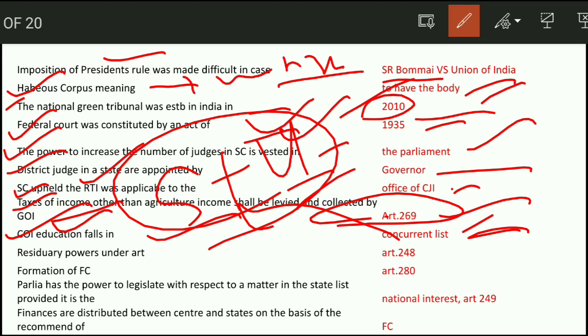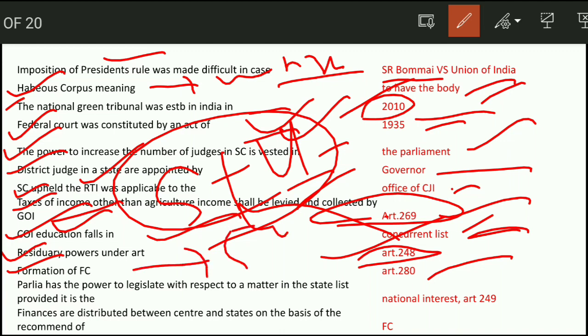Next question, residuary power under which article? So residuary power is under Article 248, and residuary power always rests with the Parliament, that is the union list. Formation of Finance Commission is under Article 280, and the Finance Commission gets formed after every 5 years.